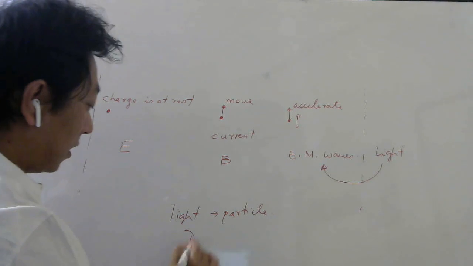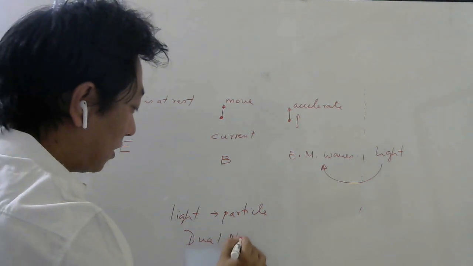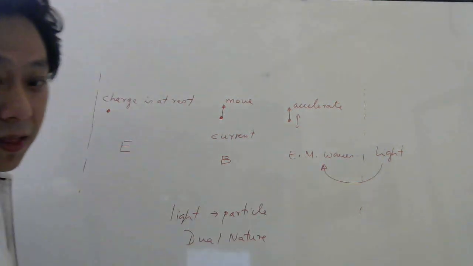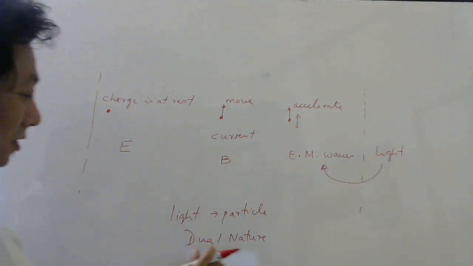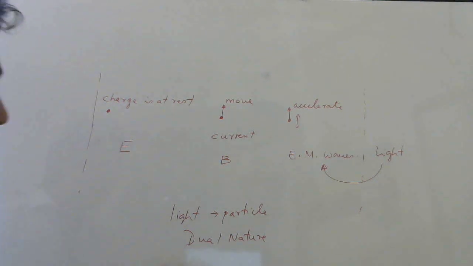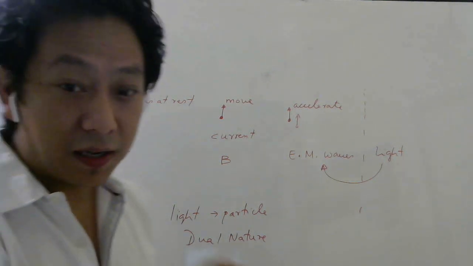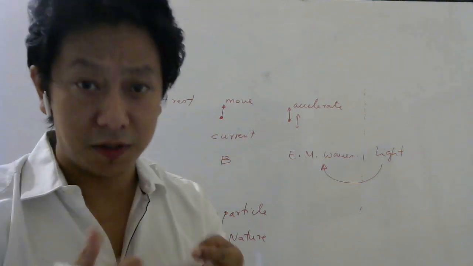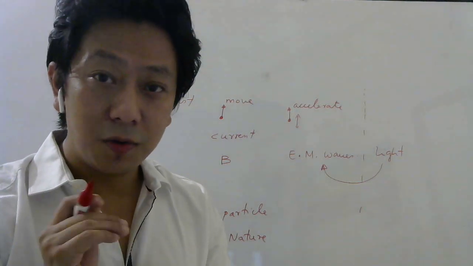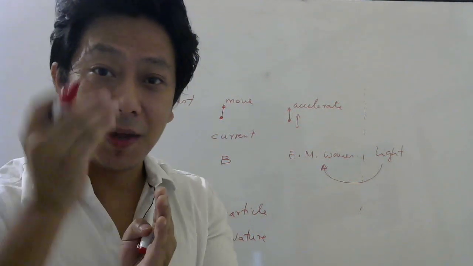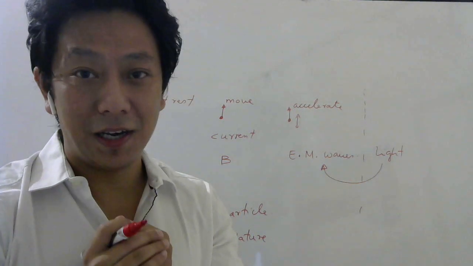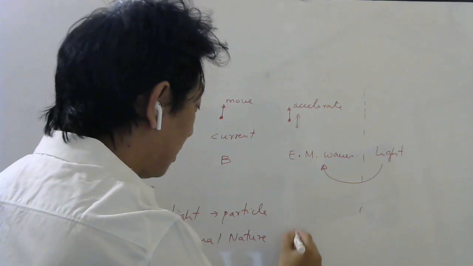We call that dual nature. Why? Because previously we have shown light behaves like waves. Then we are saying that in certain experiments light will behave like particles. Then we ask the question, when are these particles of light, which are called photons, emitted? These photons are emitted, we come to know, when electrons in an atom make a transition from a higher energy level to a lower energy level, and therefore we start studying about atoms.